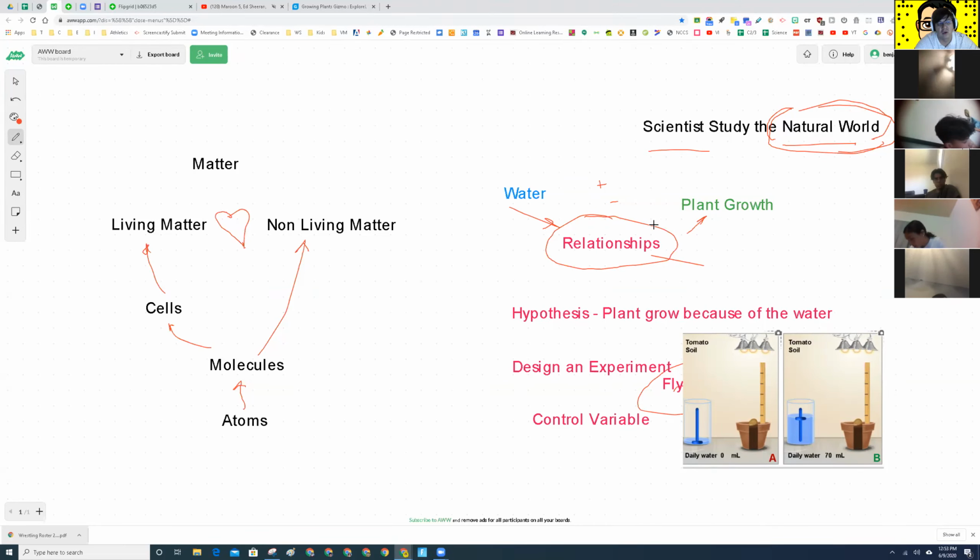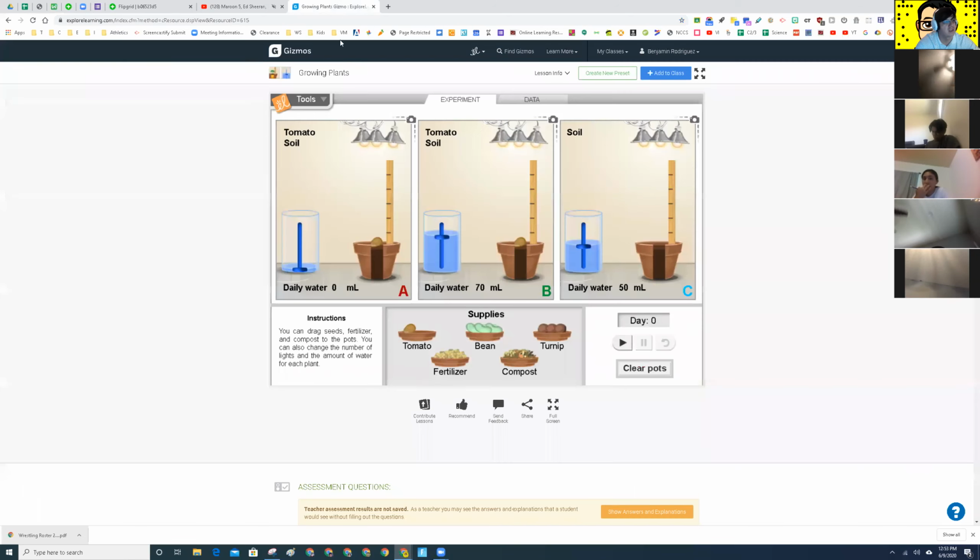And so now do we have water in our experiment? Yes. Good. And then do we have a plant that's ready to grow? Yes. Okay, so let's look at our experiment. Let's see what's going to happen. All right, boom. So now day 9, day 10, day 13, day 14.